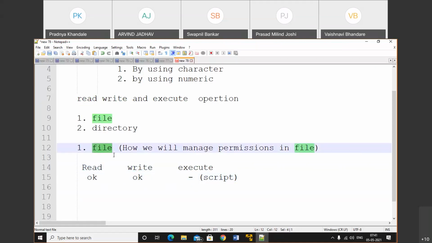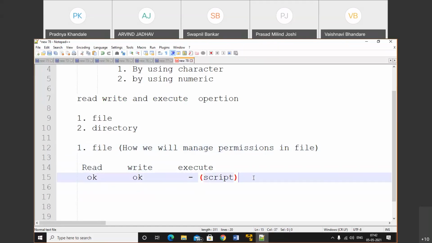If you want to use the file, then we can perform only read and write operations. We cannot perform execute. In some cases, for example, if you want to run a script related task, we'll discuss it later on. We have two types of script, interactive script and non-interactive script, which we will discuss later. But only in that case can we use execute permission on a file. For the rest, we cannot execute the permissions.